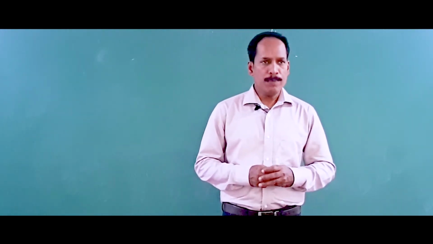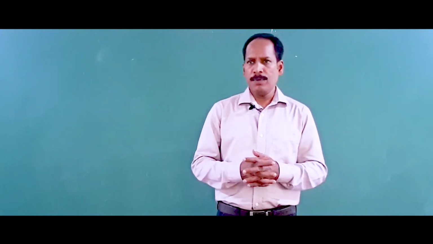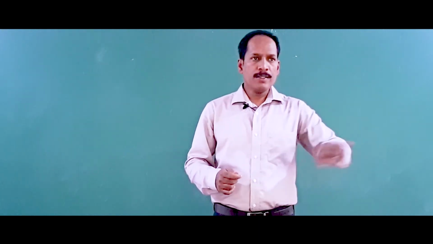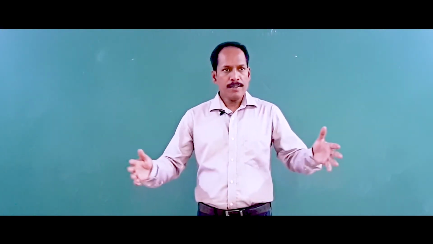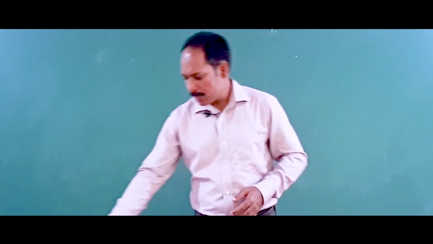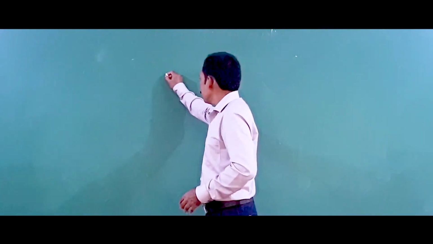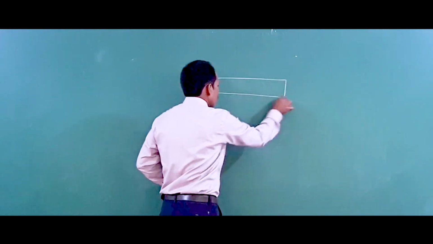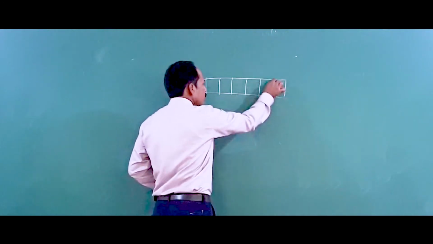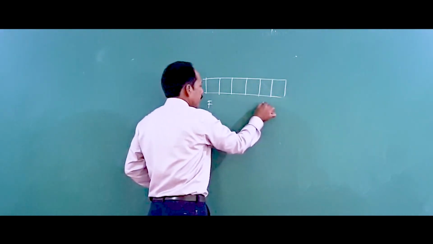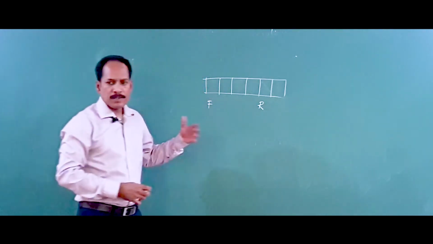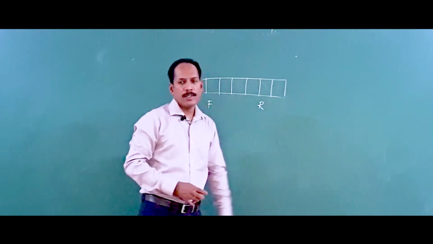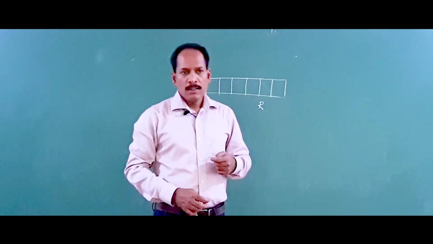The first one is the simple queue. A simple queue, or linear queue, is what we have seen, where insertion takes place at one end, the rear end, and deletion takes place at the other end, the front end. You can imagine a linear queue looks like this. We'll discuss memory representation again. This is the front end and this is the rear end, where insertion and deletion take place at different ends. Elements are deleted here and inserted through this end. This is what we call a simple queue.